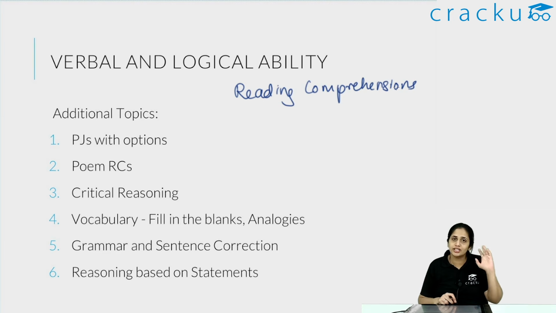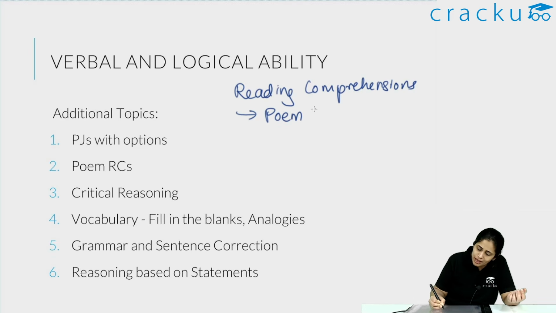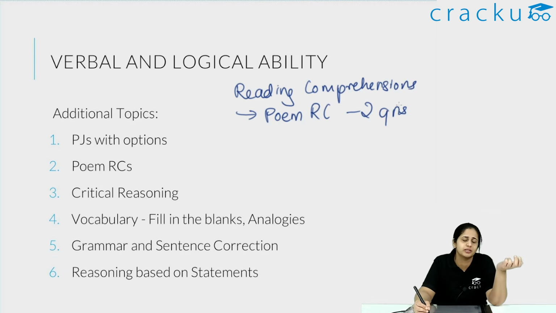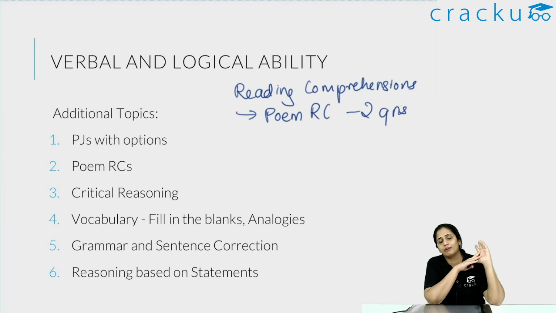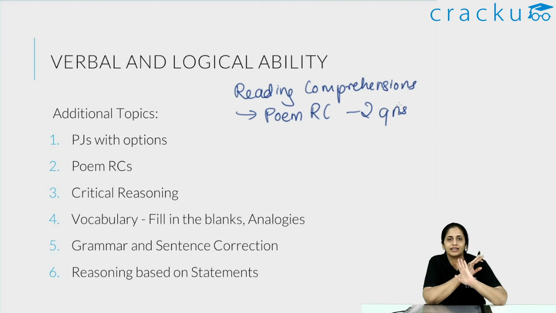So remember, reading comprehension is not as difficult as in CAT, but then they throw a googly in the form of a poem reading comprehension. So a poem RC is added, there are generally 2 questions in it, and it is completely difficult for many people to even understand what is going on in the poem. I'll be honest with you, I'm not somebody who is good at understanding poems. So there's a trick that I use when it comes to poems. I do not understand poems, but I know that there are innumerable ways in which I can interpret a poem. But the only ones that matter are the 5 options that come with the question.